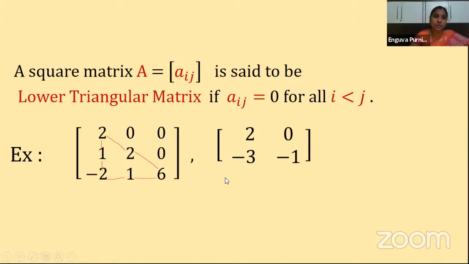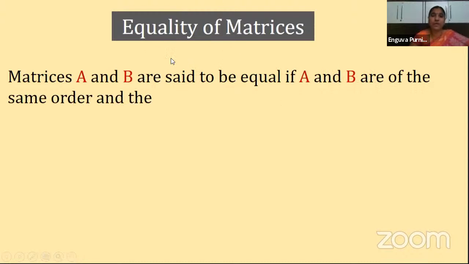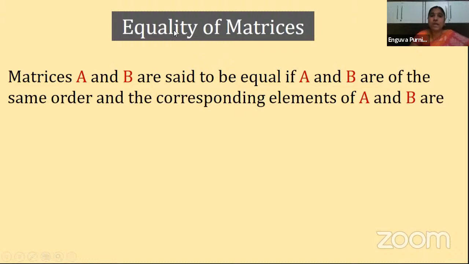Okay, children. So now let us move on to our next topic. So till now we have seen the types of matrices. Now here we are going to see equality of matrices. What is the meaning of equality? Somewhere we say they are same. When you compare any two things, when you observe that they are same, then we say that they are equal.